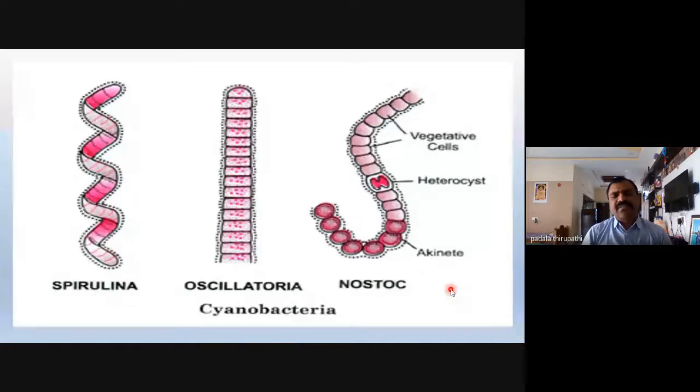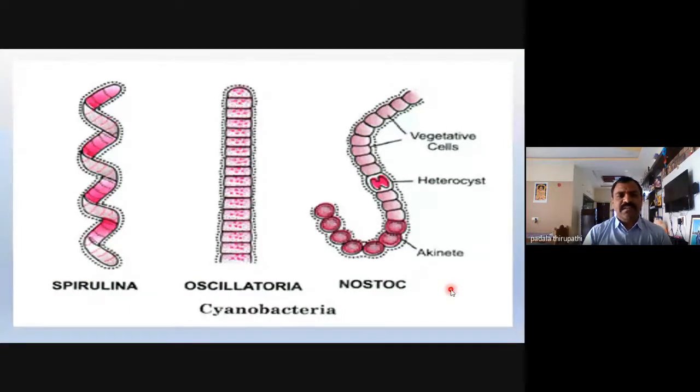These three different organisms are all filamentous forms, and they also form trichomes, but the arrangement of the cells varies. These are uniseriate forms, but the size and shape of the cells vary from organism to organism. These are Spirulina, Oscillatoria, and Nostoc.